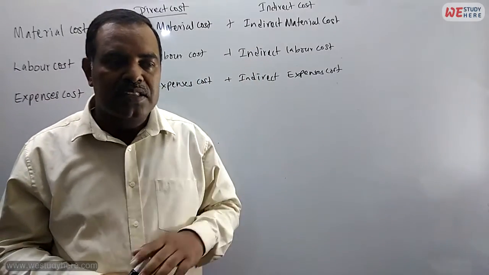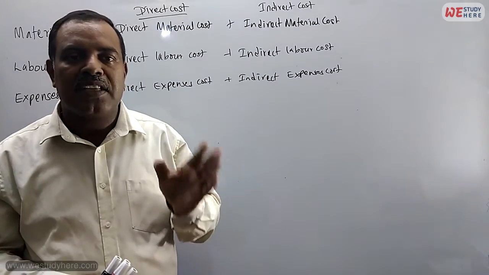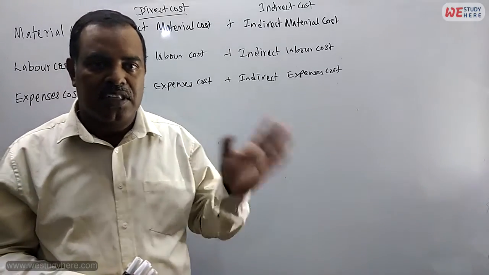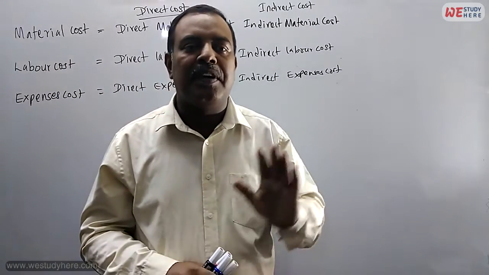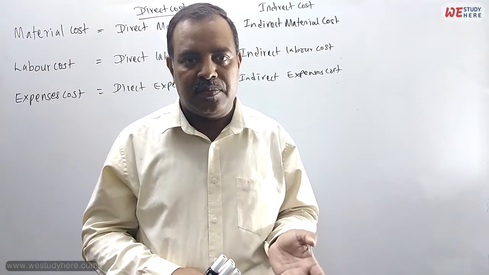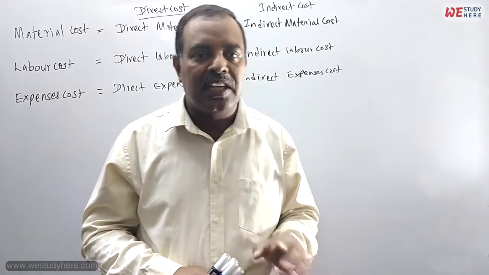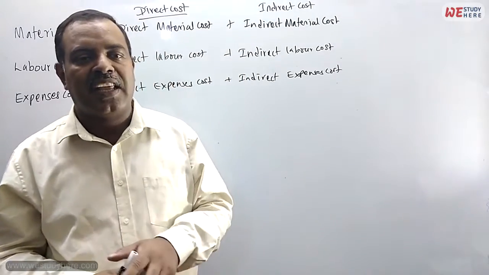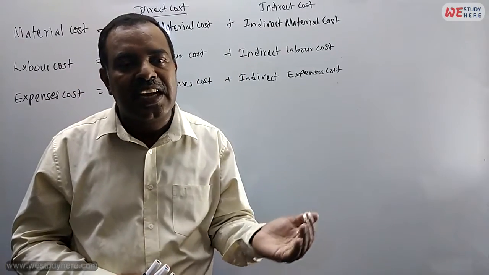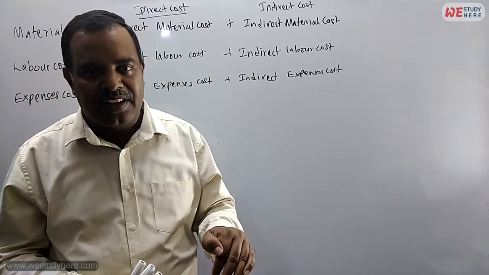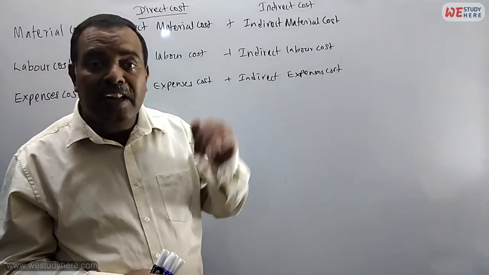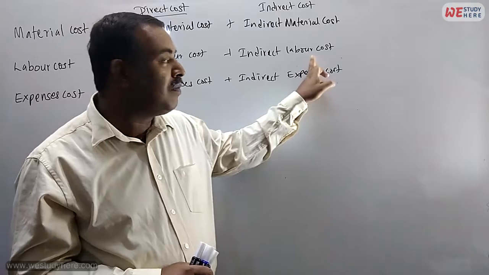Indirect labor cost means some teachers do not teach. For example, the principal won't teach because he has to manage the whole school, right? He doesn't have time to teach, but he is also getting salary. That means he is getting salary indirectly, not involved in the product, so it is indirect labor cost.